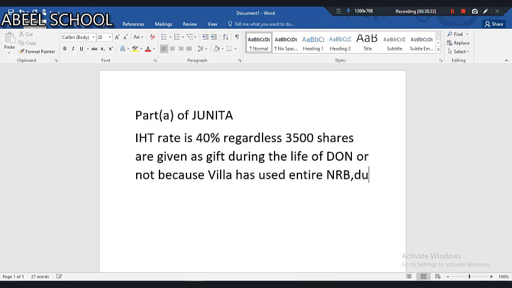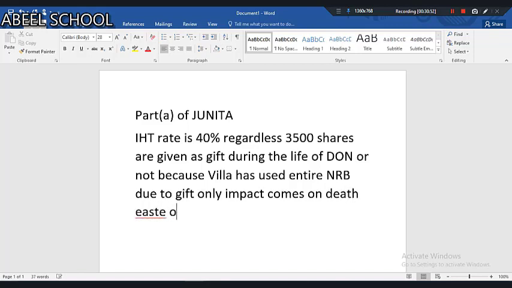Due to the gift only, the impact comes on the death estate of Dawn. Basically, the only impact comes on the death estate, nothing else at all.